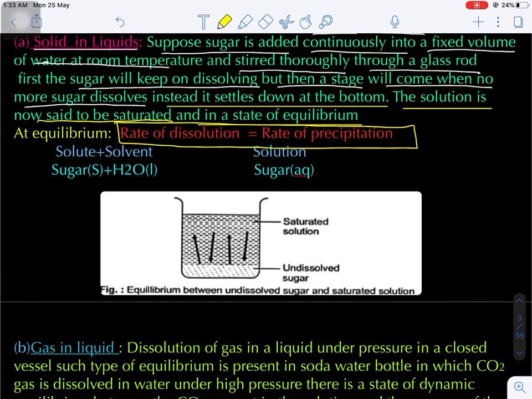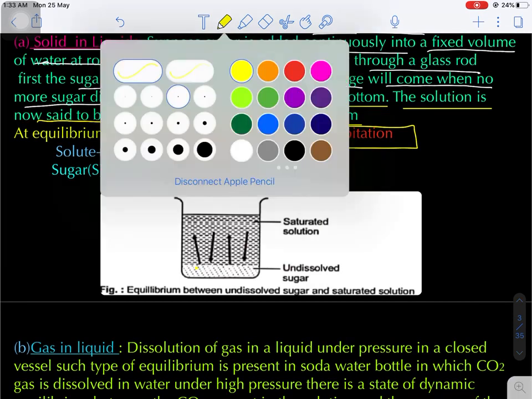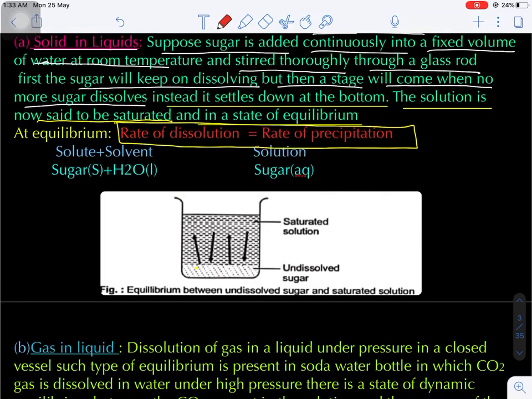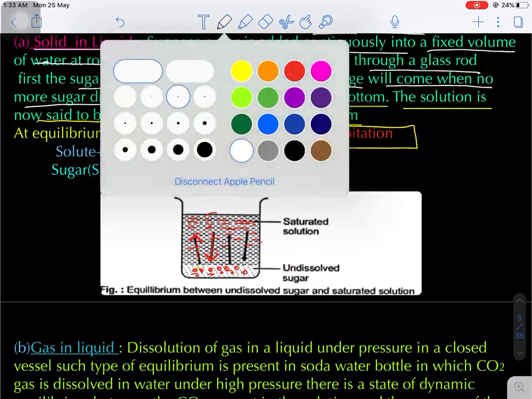Here there is one diagram. Now here at the bottom completely you have the solid sugar. These are the solid sugar molecules. Are you getting my point? Now here the sugar is dissolved in the solution form. Between the solid form and the aqueous form of the sugar there is an equilibrium established. Let's suppose one sugar molecule tries to dissolve in the aqueous medium. Simultaneously from the aqueous medium one particle will try to deposit in the solid state. So there is an equilibrium established.